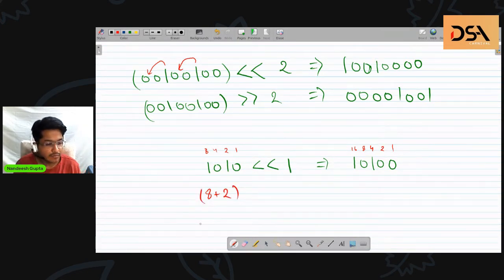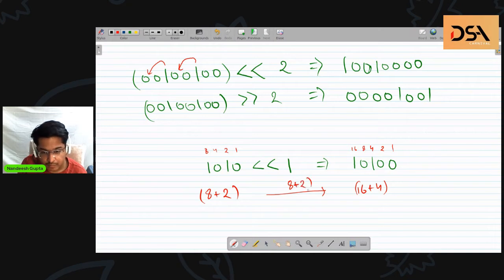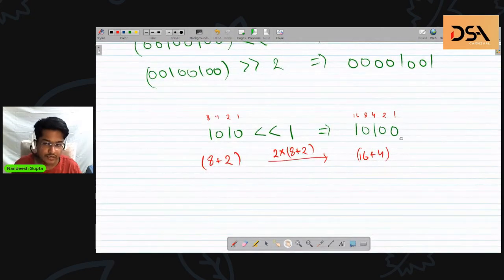Now this has converted to 16 plus 4. So what has actually happened is I have multiplied 8 plus 2 by 2. This directly converts to 16 plus 4. So when I shift by 1, each and every single bit gets a higher place value and overall the number gets multiplied by 2. And the vice versa happens in right shift. You divide by 2. Okay.